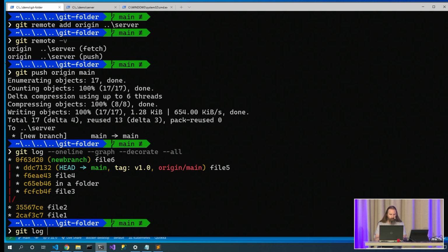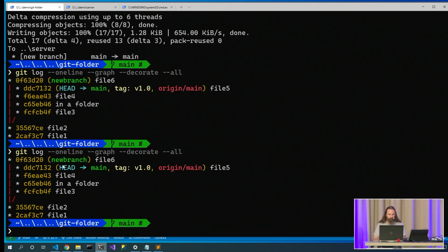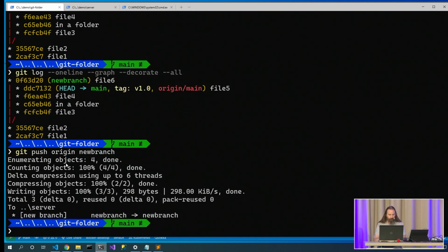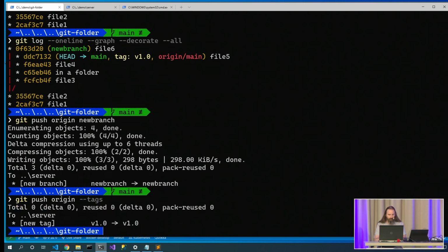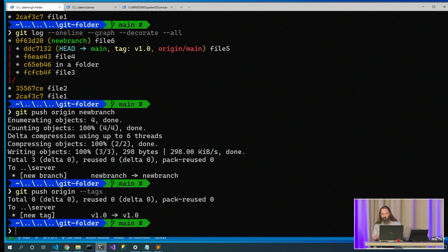Git log --oneline. I don't have a remote yet for new branch. So let's git push origin new branch. Let's git push origin tags. And now we've sent all of those other things up to the remote.